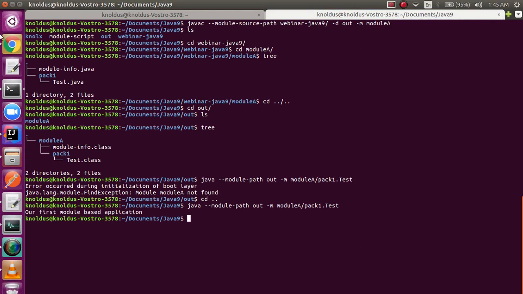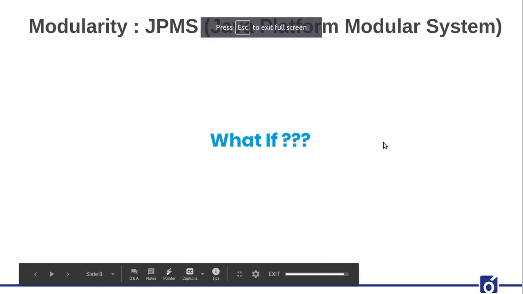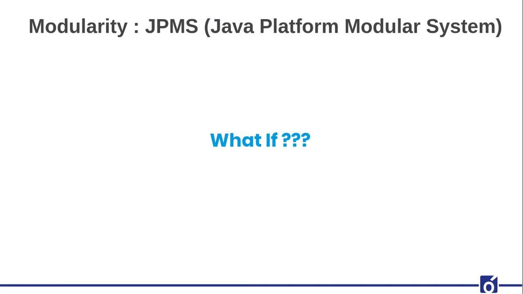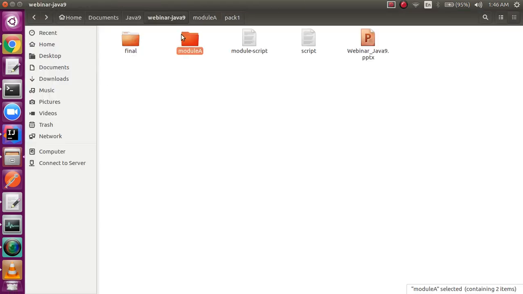Moving back towards the slide, what if questions. I'll be asking you 3 very interesting what if questions. So I would recommend after my question you pause the video, give it a thought, and then go towards the answer. My very first question is, what if I remove this particular module-info.java file? Will my code get compiled?